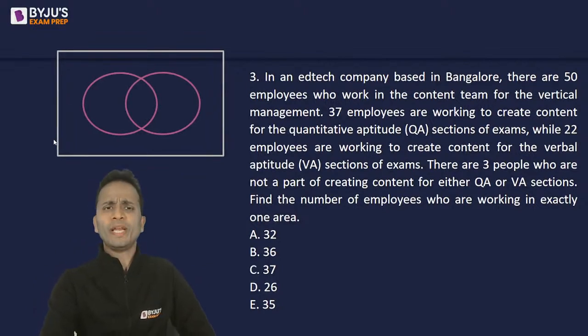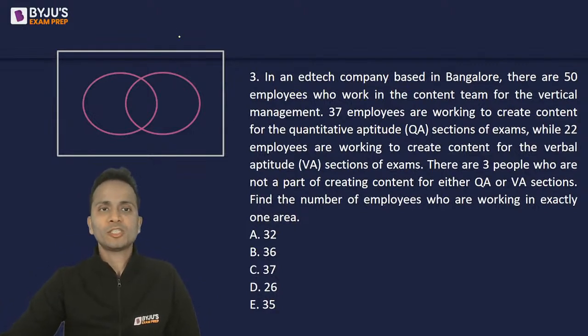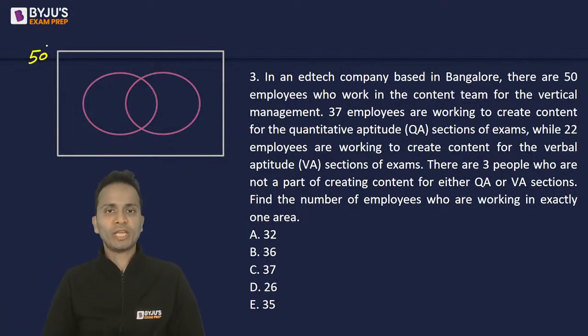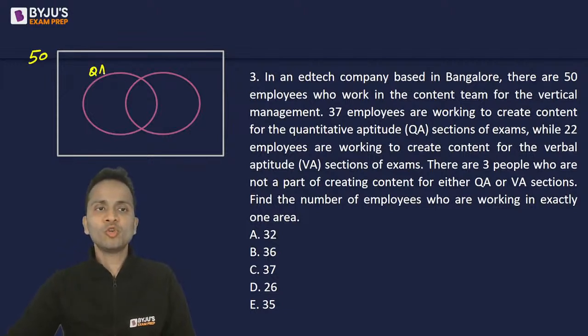Now let's consider this Venn diagram, an empty two-set Venn diagram. All right. Now there are a total of 50 employees. So I can say that the value of the universal set is 50. There are 50 employees. Now they are working in two different verticals. So 37 employees are working to create content for QA. So for QA and for VA, these are the two subjects. Okay.